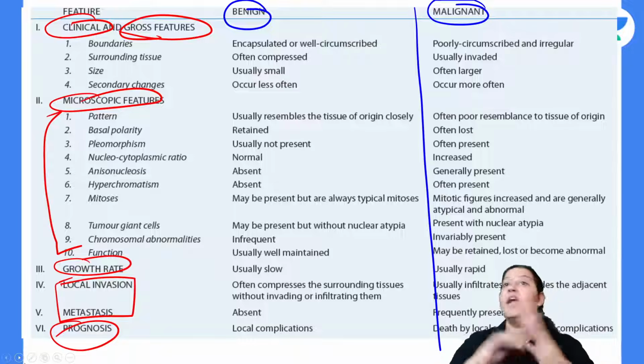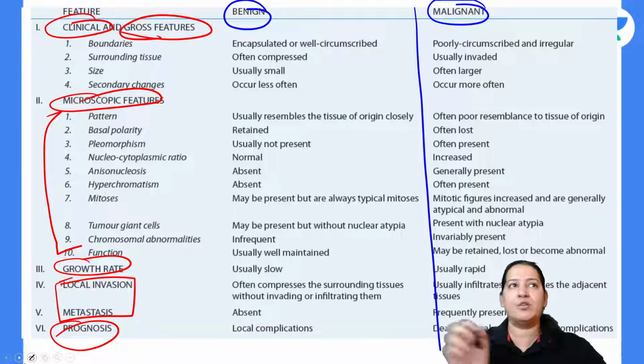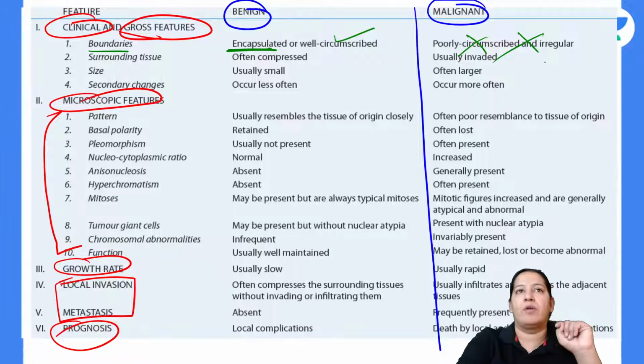This is the summary. Don't learn, understand this table. Now you yourself can make it out. No need to learn. So tell me the boundaries. Benign tumors are encapsulated. These are non-capsulated. Benign tumors are well circumscribed. These are non-circumscribed. These are irregular, right?